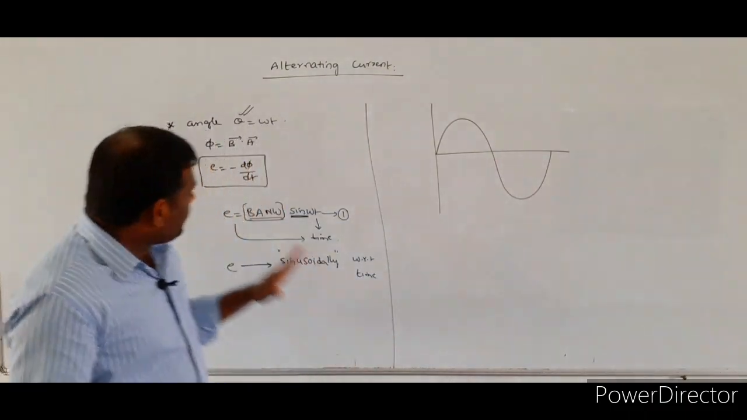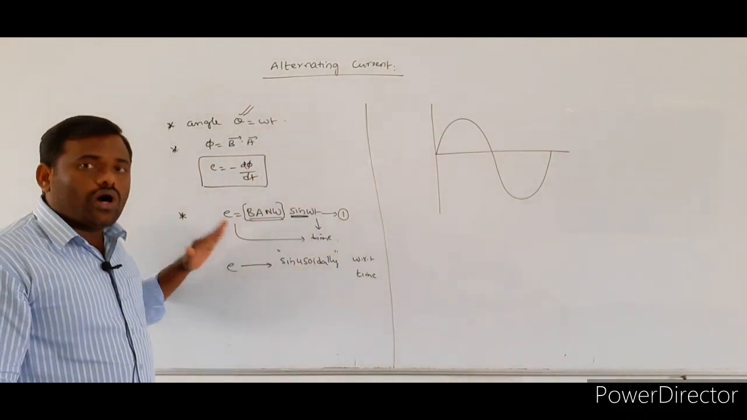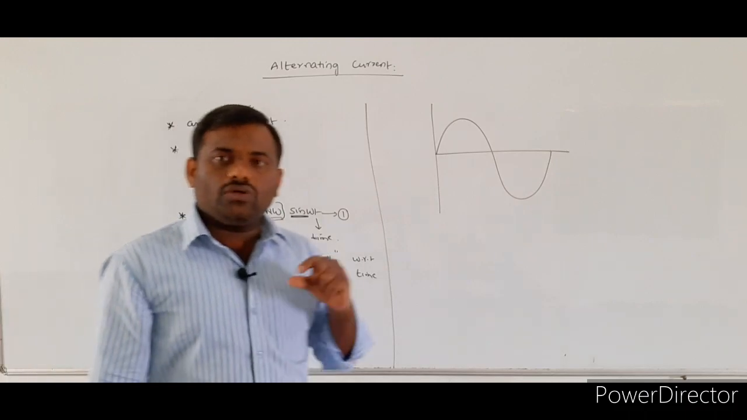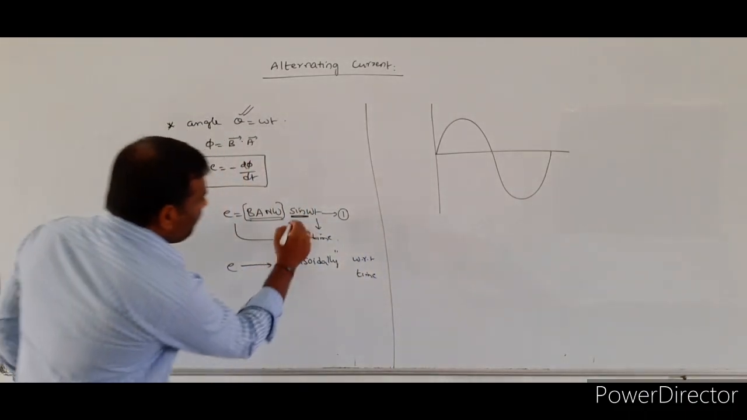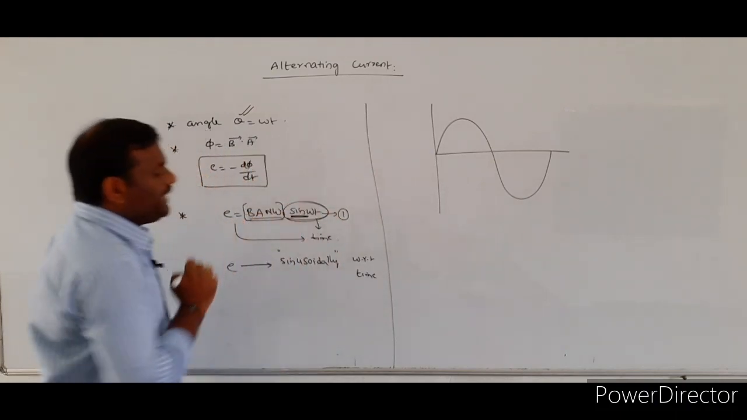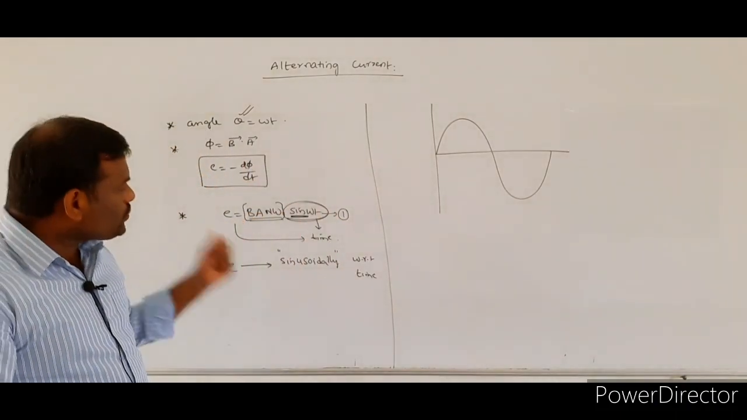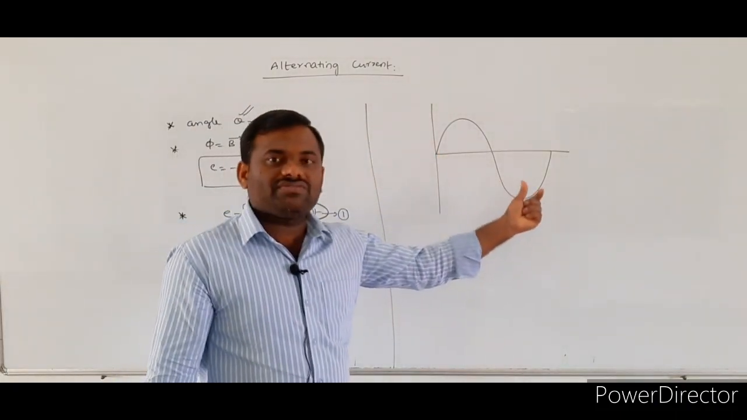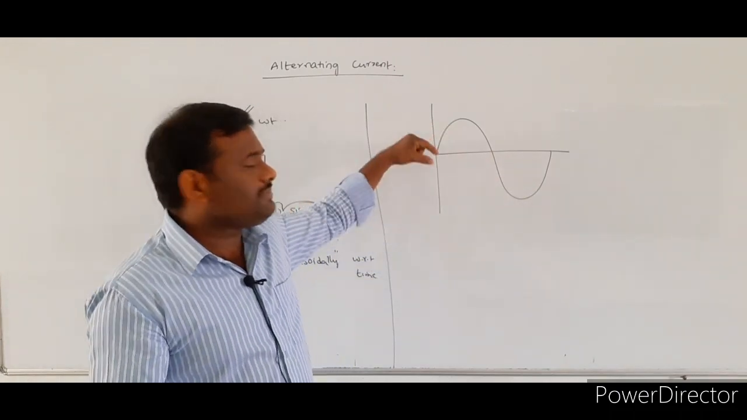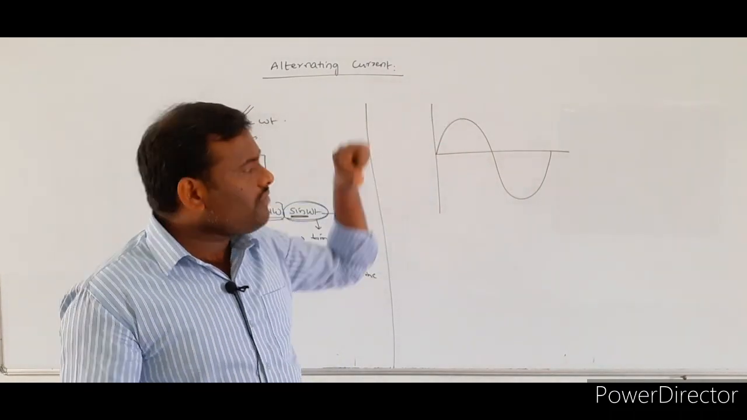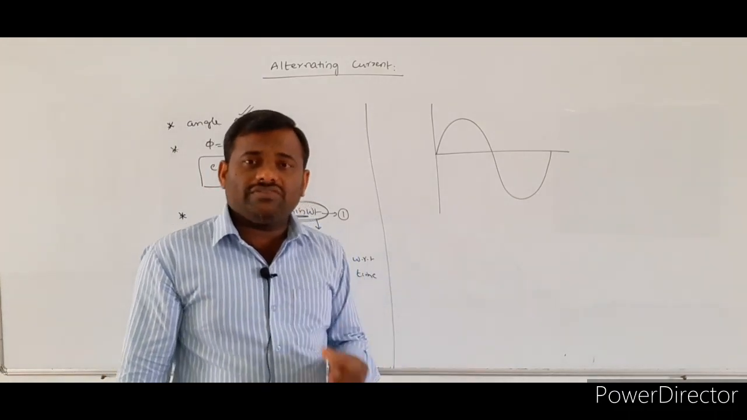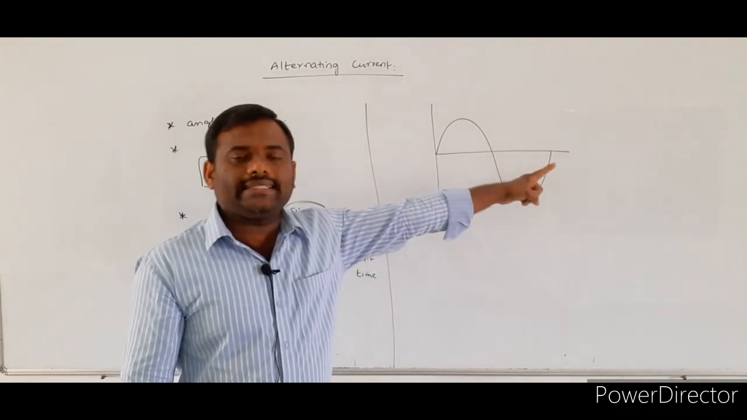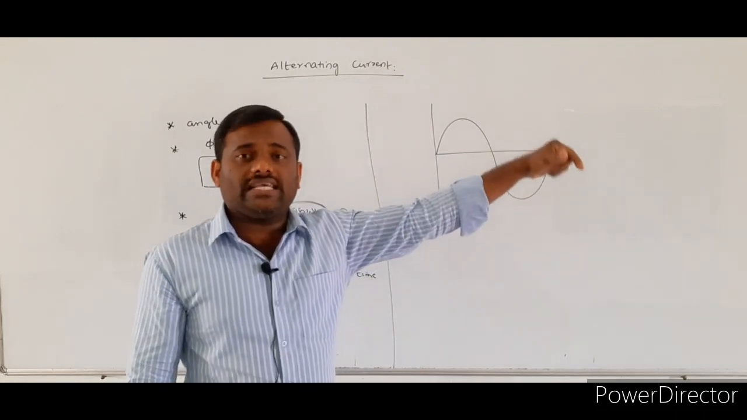So here, whatever the induced EMF you got from the AC generator, that induced EMF will vary sinusoidally with respect to time, so such types of EMFs will be represented with respect to the sine wave. Whenever you are drawing the graph, along the y-axis you have to mention one physical quantity, along the x-axis you have to mention another physical quantity.